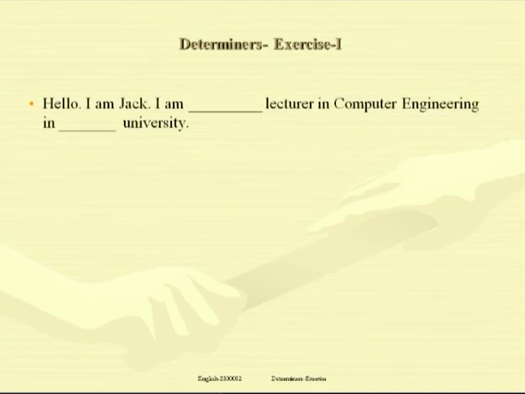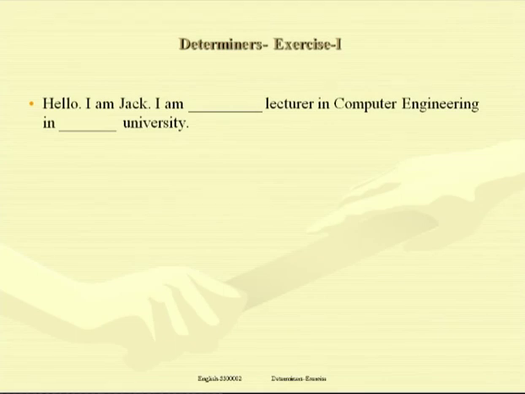A person whose name is Jack. He is a lecturer in computer engineering. In the coming examples of the imaginative story that I have written, we are going to explore his job in a particular university, what he does in a computer lab, etc. First sentence: Hello, I am Jack. I am dash lecturer in computer engineering in dash university.